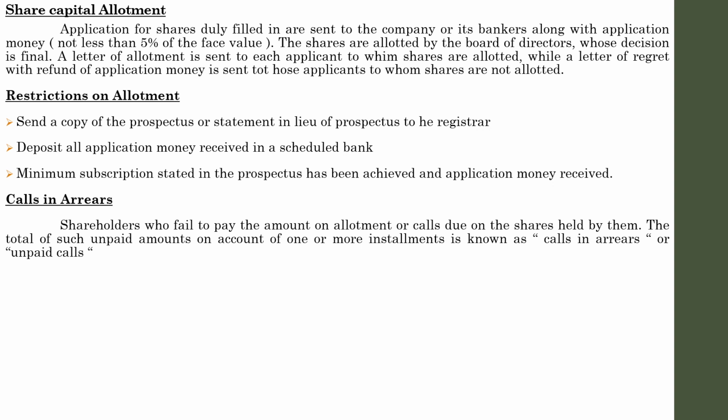So the total amount of such unpaid amount on account of one or more installments can occur like that. Usually it will be a default in any one of the installments, or it may be in more than one installment. We will deal with such situations during discussion of practical cases. So the total of such unpaid amounts on account of one or more installments is known as calls in arrears, or we will denote it by a simple term, unpaid calls. And such amount shall appear as notes to account in the financial statement.